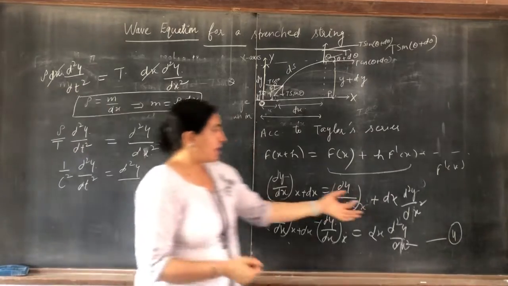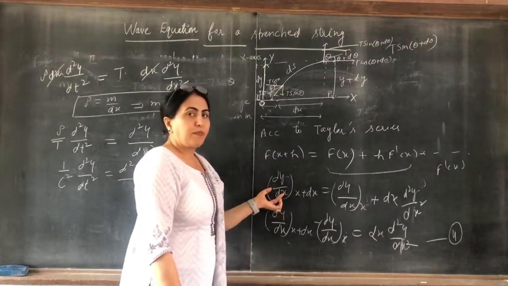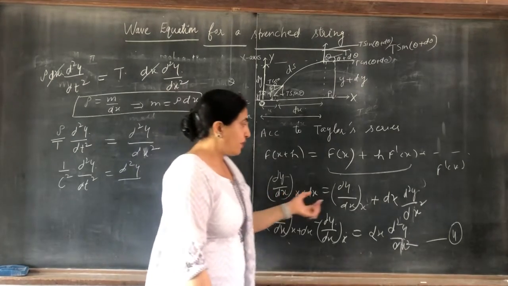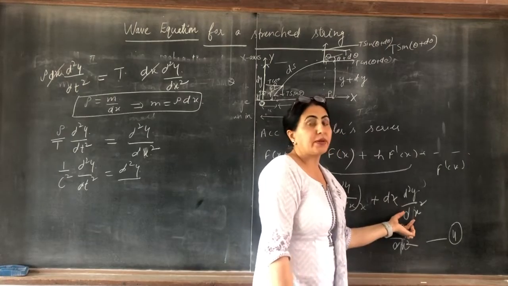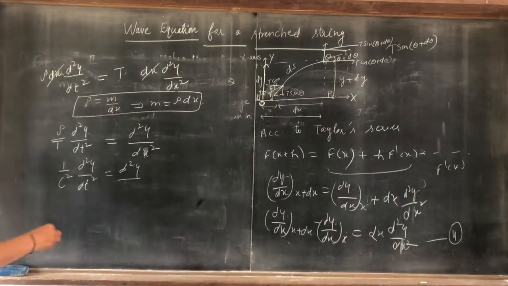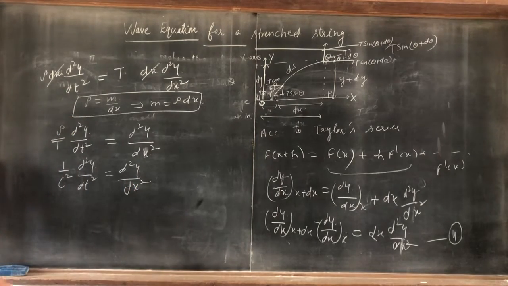Clear now? Here is f dash x. So f(x) is the derivative of y with respect to x, and when we take its derivative, it must be the double derivative of y with respect to x. So this is 1 over c square, equal to this.